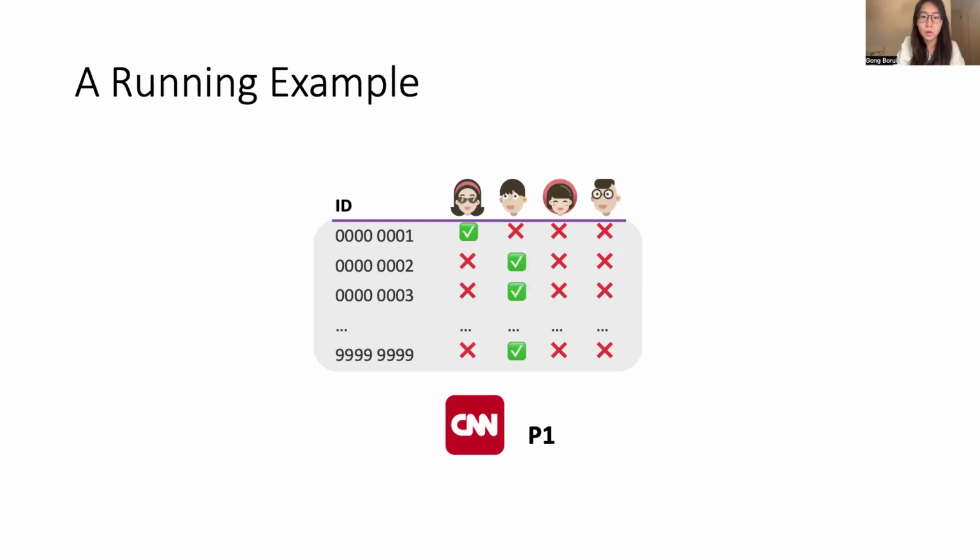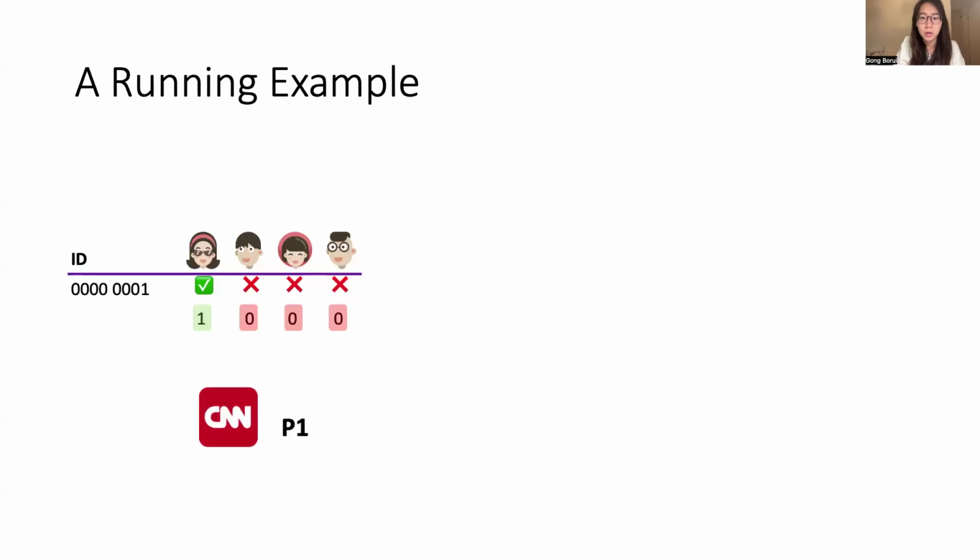In this example, P1 will first pack all the records belonging to the same entity into one message. For example, for the first entity, it will first convert this table into binary records to denote the preference, where it will use 1 to denote that an entity may support a candidate, otherwise it will use a 0.